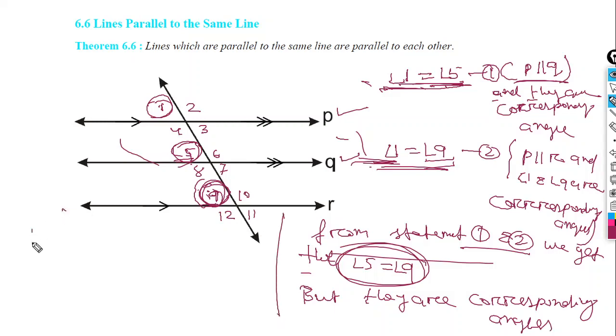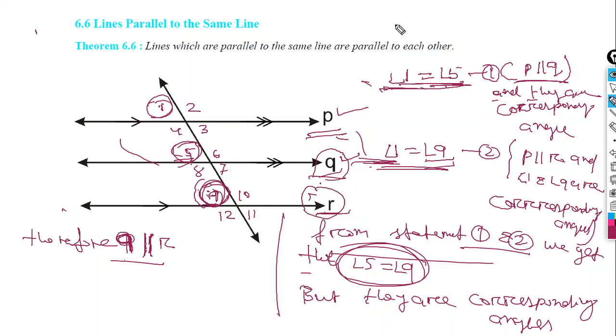Therefore Q parallel R. Q must be parallel to R. So this is what we needed to prove. Before, P was parallel to Q and P was parallel to R. Now Q is also parallel to R. So finally you can write P parallel Q parallel R. Hence proved.